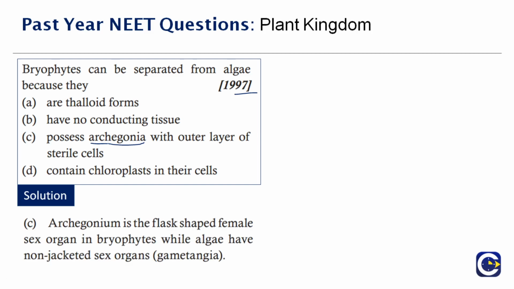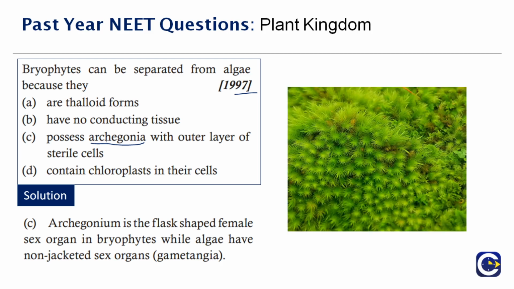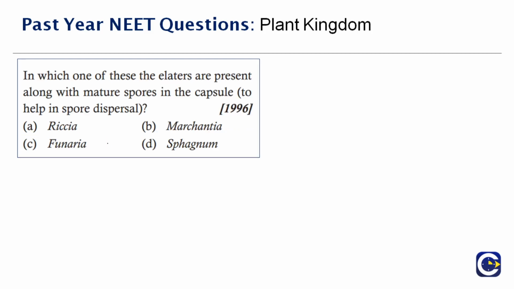As I already said, archegonium is the female sex organ of bryophytes, which is flask shaped, while algae will have non-jacketed sex organs. So this feature will differentiate between bryophyte and algae. To your right side you can see the picture of bryophytes. This is how they will be adhered to the surface or to the ground. The correct answer is option C. Fine, now let's move to the next question.